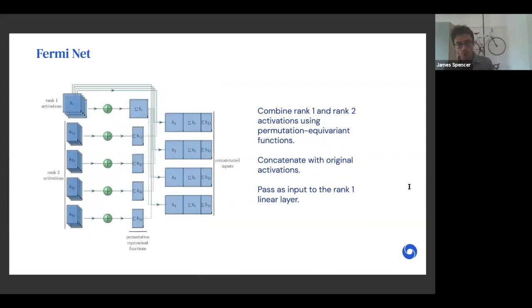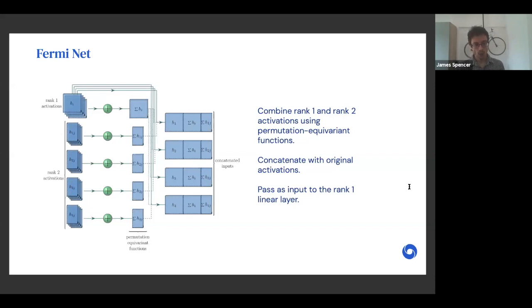So in the permutation equivariant block, we take the series of rank 1 features, that is, things that initially only depend upon a single electron, and we combine them in a way that's permutationally equivariant. And the easiest way to do this is to take the sum or mean of all of these terms. But we can also do the same with the rank 2 information. So we go from n such rank 1 pieces of information to rank 0 information, and for the rank 2, we go from n squared to order n inputs by combining them in a permutationally equivariant way.